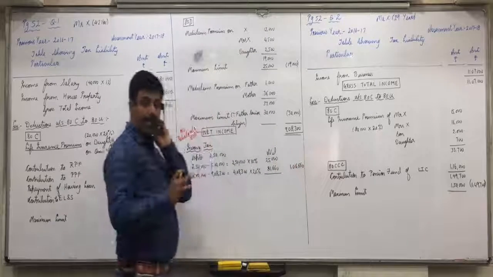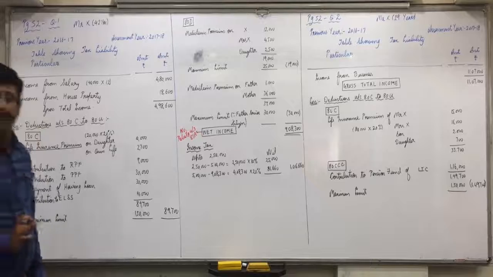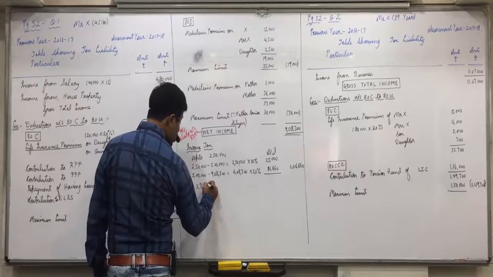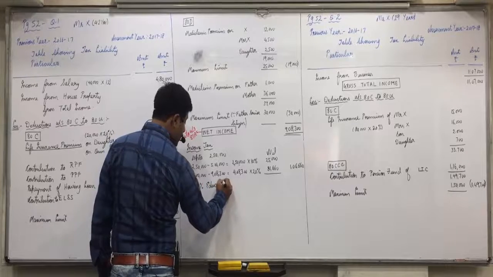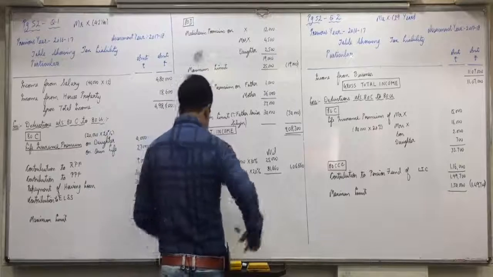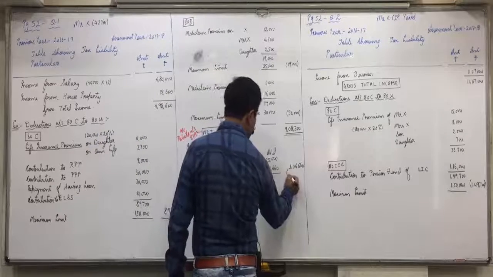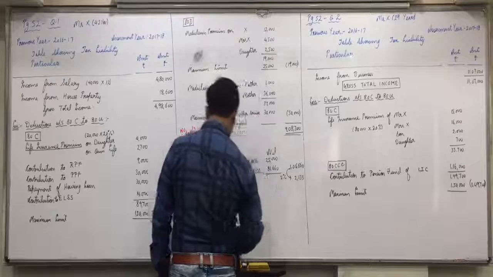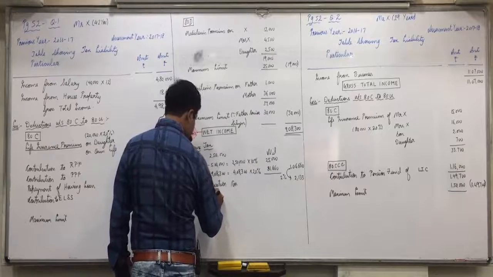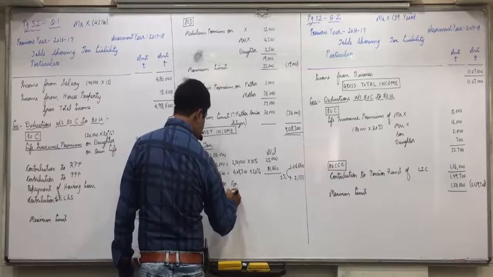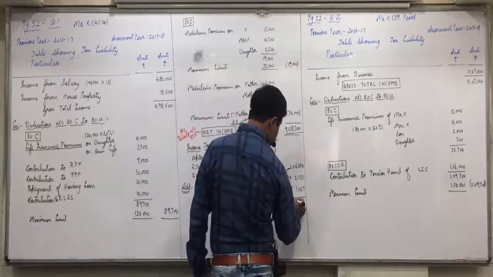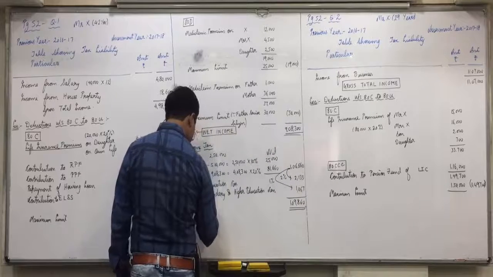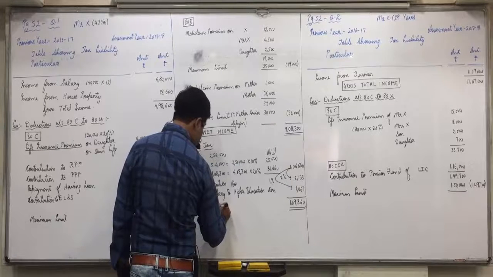Now no rebate, straight away you will add cess. 2% education cess. 1,06,660 into 2%, 2,133. 1% secondary and higher education cess. 1,09,860. It's already a multiple of 10. Total tax payable.